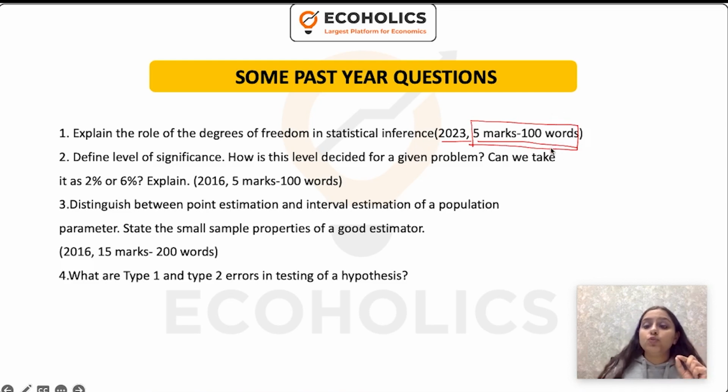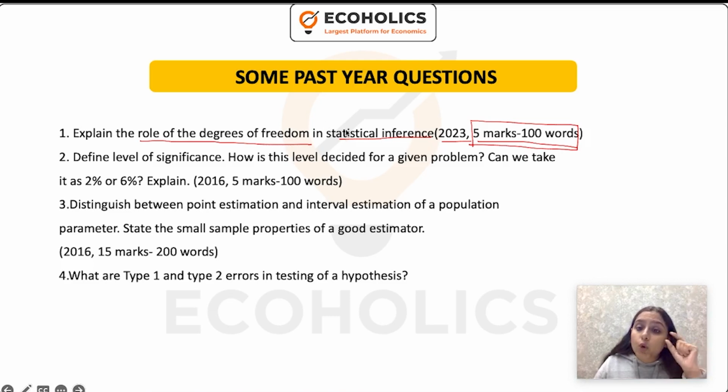So in 100 words, what are you going to do? They have asked you the role of degrees of freedom. So don't start your answer by explaining what degrees of freedom is. That's the second tip here. Don't start explaining degrees of freedom. Clearly start with the importance, the role of degrees of freedom in statistical inference. In very simple 2 lines, tell why degrees of freedom are an integral part when you do testing, when you do statistical analysis. So in 2 lines that will be done. That portion should take about 50 words.